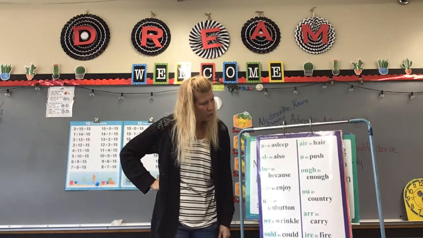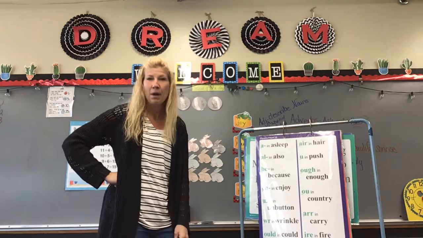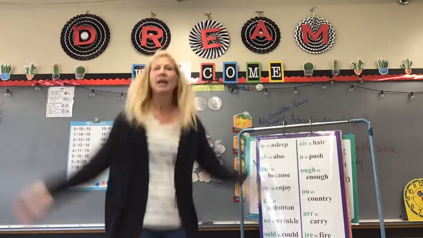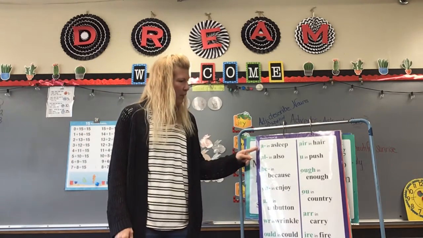And then let's look at chart 12. This time, I would like you to do a jumping jack on the clue word. So say it with me, please.